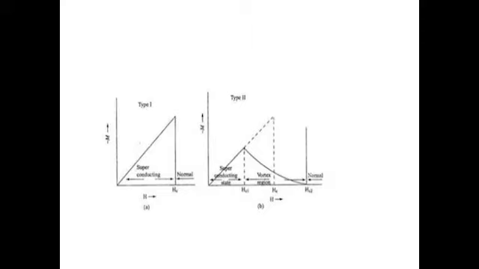But in the second graph, at Hc1, lines of magnetic force start to penetrate and the process is complete only at Hc2. So, below Hc1, the specimen is in the superconducting state. Above Hc2, it is in the normal state. In between Hc1 and Hc2, it is in a mixed state. It is also called vortex state.